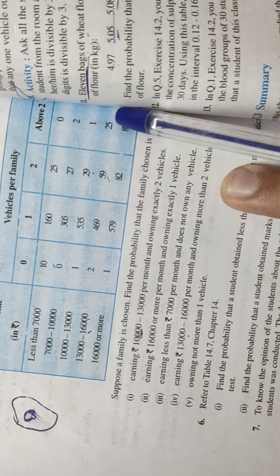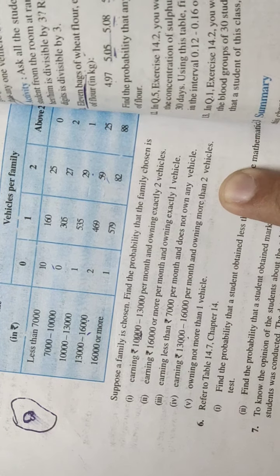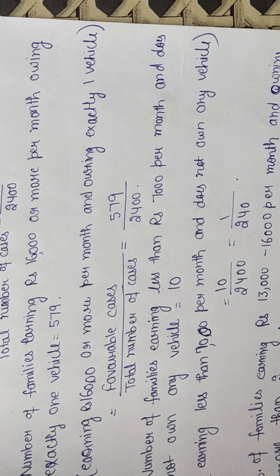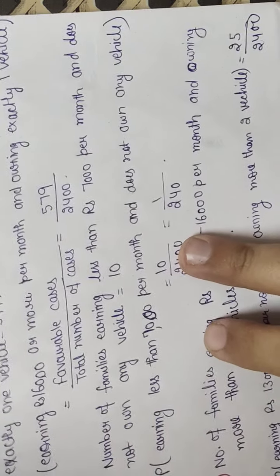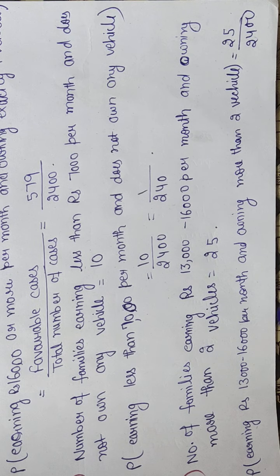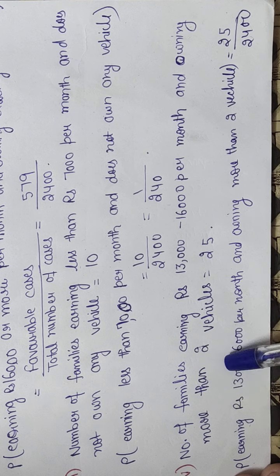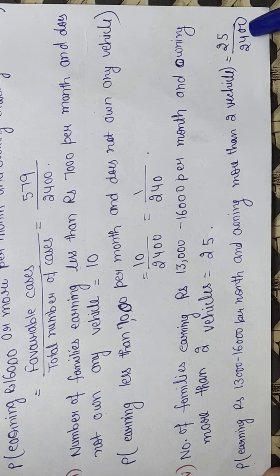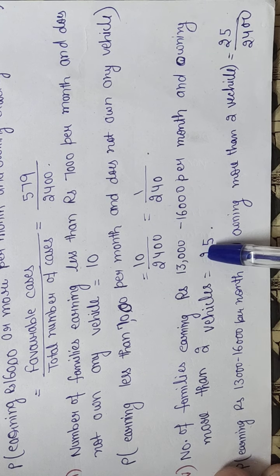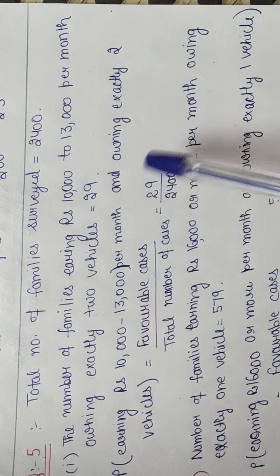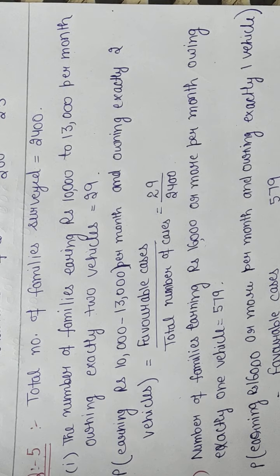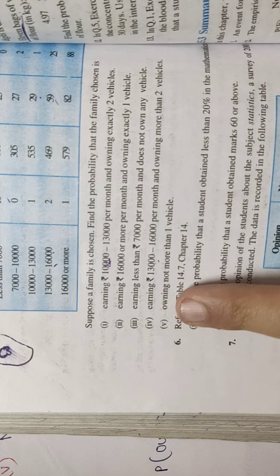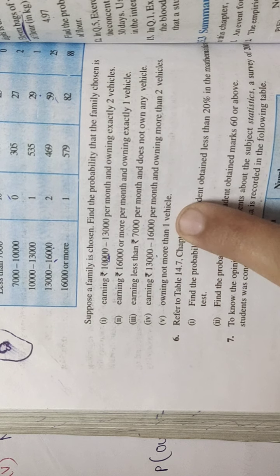So the intersection point is 25. So favorable cases are 25 in this case. Number of families earning 13,000 to 16,000 per month and owning more than 2 vehicles are 25. So the probability is favorable cases divided by total number of cases. Favorable cases are 25. Total number of cases, that is given above, is the same for all, 2400.